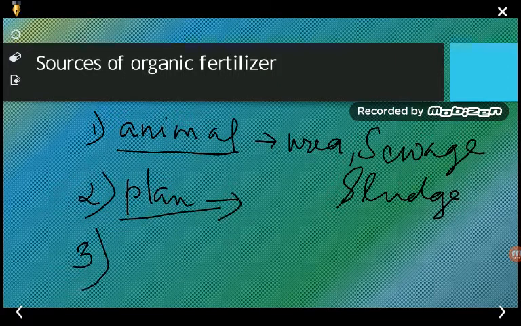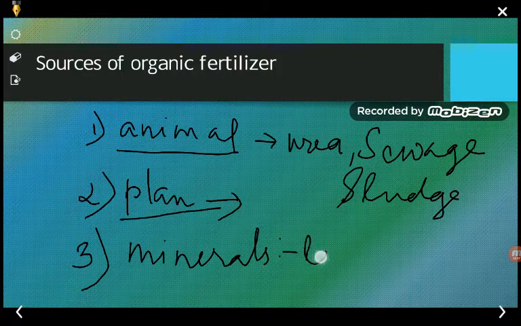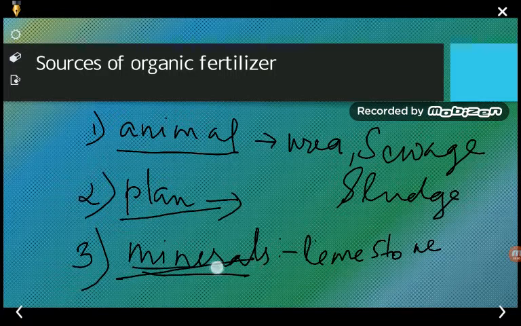one more source, that is said to be the minerals. So naturally mined powdered limestone, or you can say mined rock phosphate or sodium nitrate, are the sources of inorganic substances, and then when they are mixed with this organic content they can act as mineral organic fertilizers.